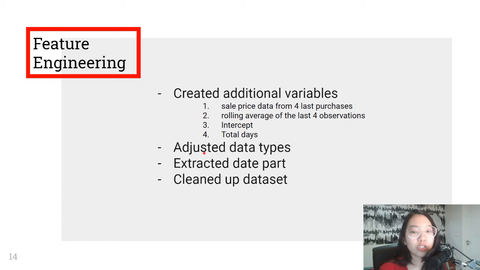Next, we did some feature engineering on our dataset by creating additional variables such as the sell price data from the 4 last purchases, the rolling average of the last 4 observations, the intercept, and the total days. We were also adjusting the variables' data types so we can properly fit the model, along with extracting the necessary date part.